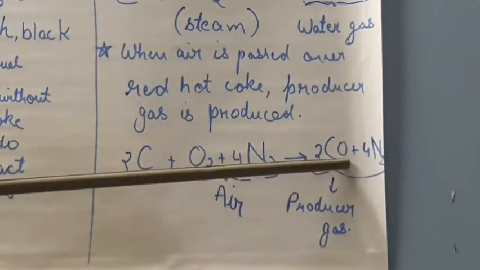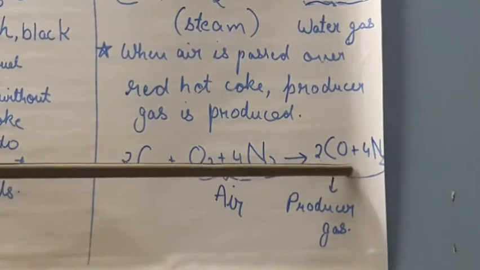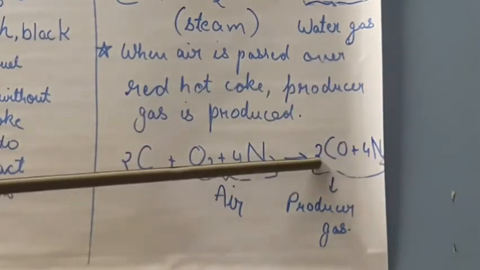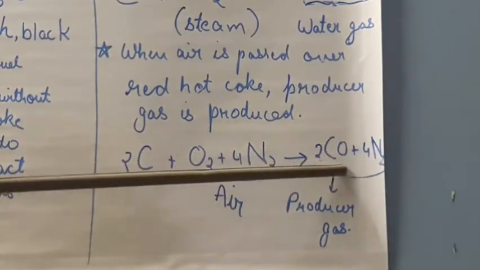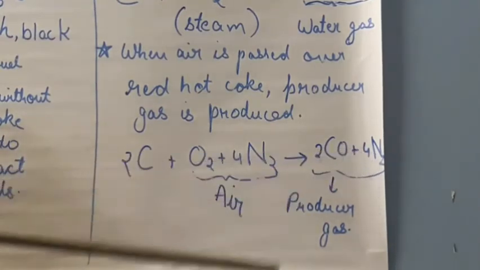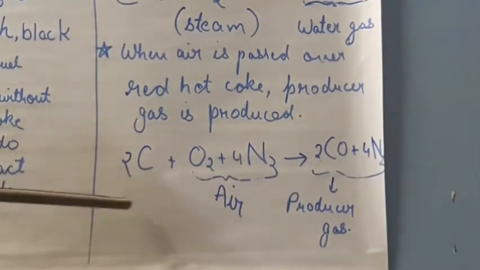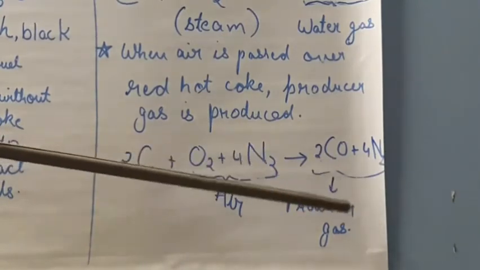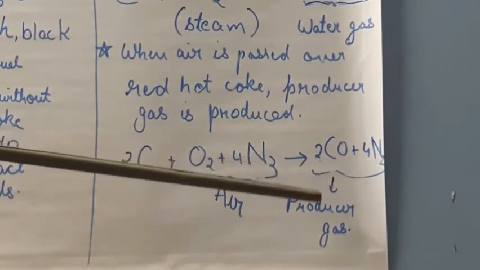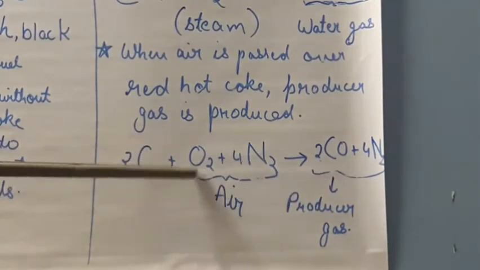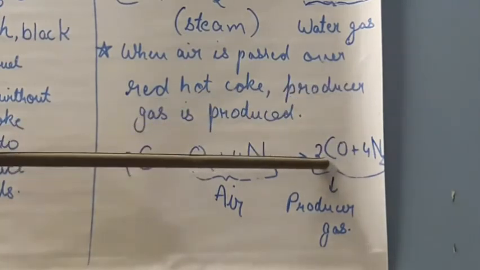So that 2 is for both C and O. 2 molecules of carbon and 2 molecules of oxygen together are written as 2CO. Now you can see from the left and right side, C and O are balanced. In the left side 2 carbons, in the right side also 2 carbons. In the left side oxygen is 2 and in the right side also oxygen is 2.